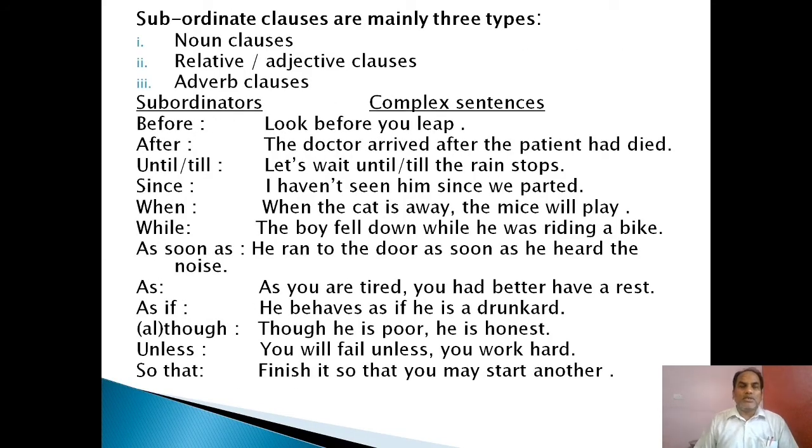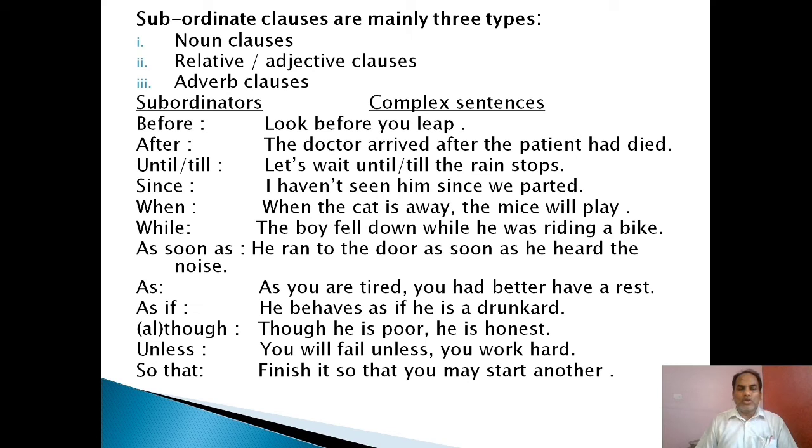So let us discuss what the types of subordinate clauses are. Subordinate clauses are mainly of three types: noun clauses, relative or adjective clauses (the relative clauses and adjective clauses remain the same), and adverb clauses.